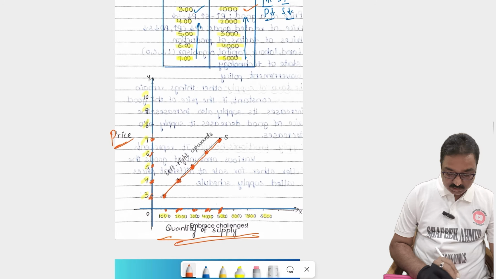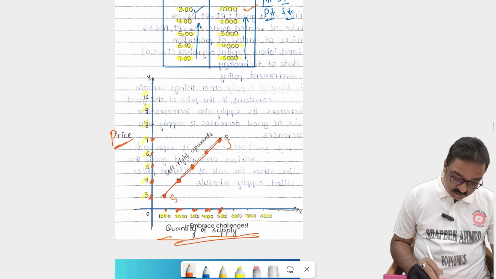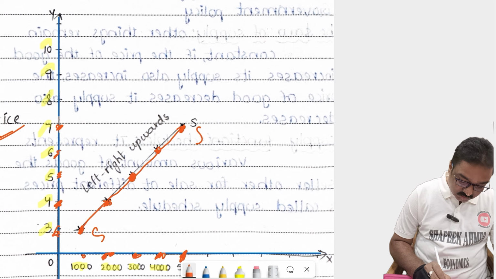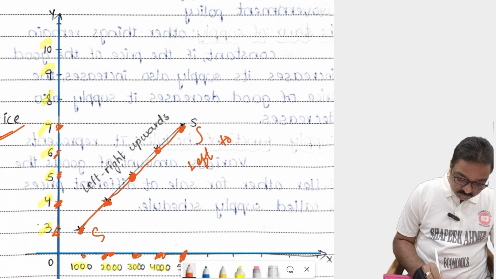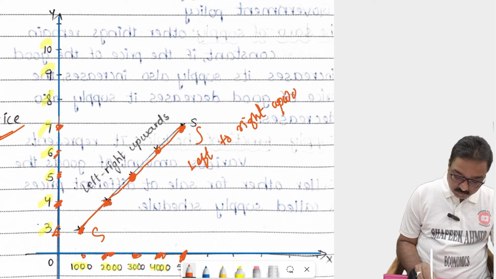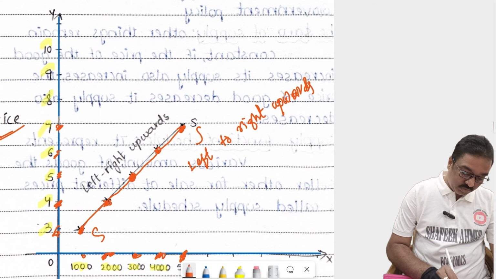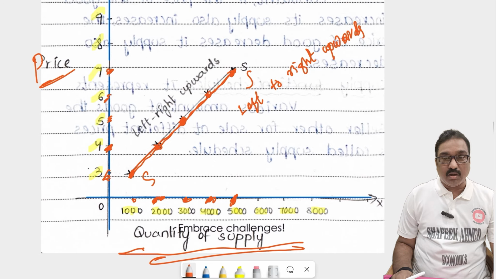So easily, after finding those points, we can join them. This is called the supply curve. SS is the supply curve. The supply curve goes from left to right upwards. Always remember, the supply curve always goes from left to right upwards, like that. This is called the law of supply.